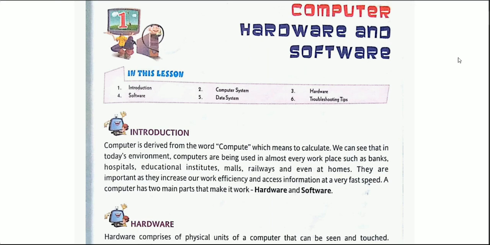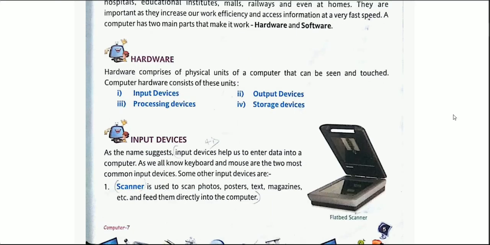See, a computer has two main parts that make it work: hardware as well as software. So here we are going to learn about hardware as well as software. In today's video, basically we will be seeing what the hardwares are and how many kinds of hardware we have. So now, let us start with hardware.